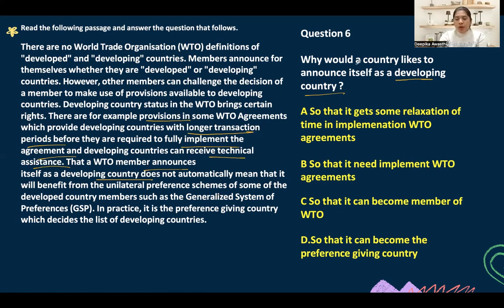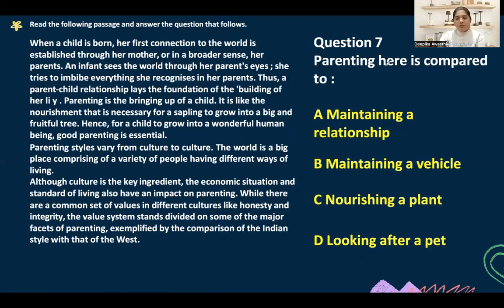Fine. So why do they decide that? Because they get some relaxation in the time? Yes. They get a longer transition in fully implementing it? Definitely. It needs to implement WTO agreements, of course it has to, but it gets time, like, okay, do it at ease. It's already a member of WTO. Can it become the preference giving country? No, it cannot, but it can be in the list of developing countries so that it gets all this technical assistance, etc., right? And more time to implement the agreements.